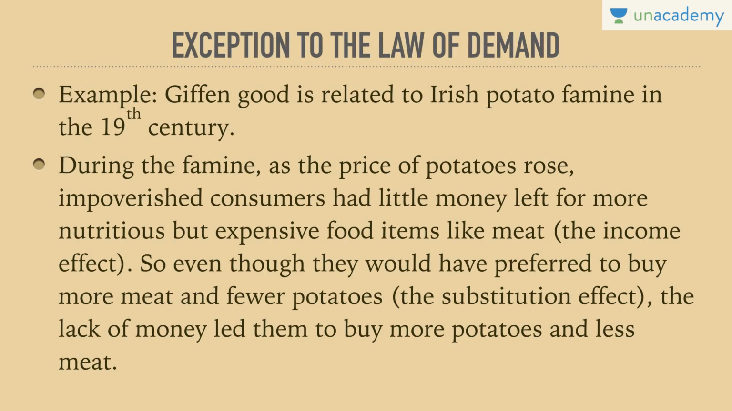So, let me make you understand through an example. Giffen good is related to an Irish potato famine in the 19th century. The concept was given by Robert Giffen, hence the name Giffen good. Potato, that is aloo. During the famine, as the price of potatoes rose, famine meaning drought, impoverished consumers had little money left for more nutritious but expensive food items like meat. So the prices of potatoes increased, but the rest of the items for eating other than potatoes were much more expensive than potatoes even after the increased price of potato.